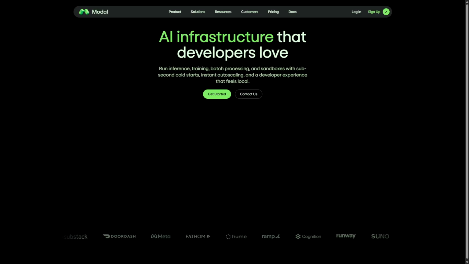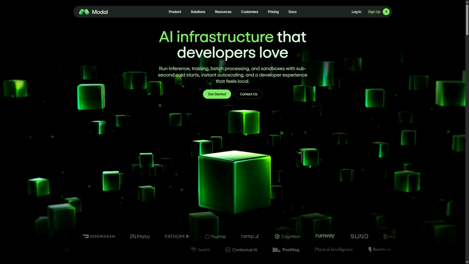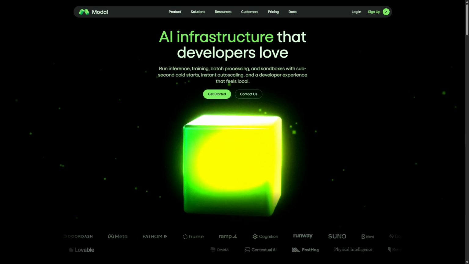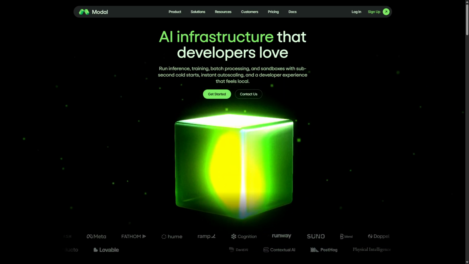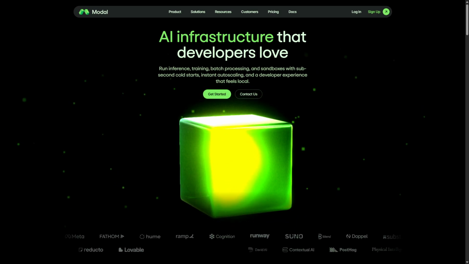In conclusion, Modal is a solid choice for developers looking to simplify AI deployment without the headaches of server management. However, if you require comprehensive support and documentation, you may want to explore alternatives. Overall, it's worth trying if you have a clear project in mind and are ready to navigate some initial hurdles.